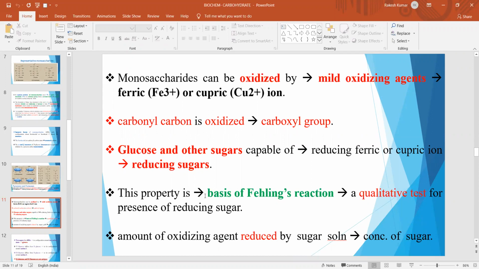This property is the basis of Fehling's reaction, which is a qualitative test for measuring the presence of reducing sugar in a sample. Here, the amount of oxidizing agent reduced by the sugar solution will tell the concentration of sugar present in that medium.